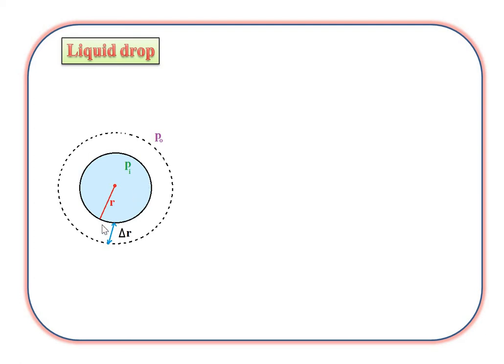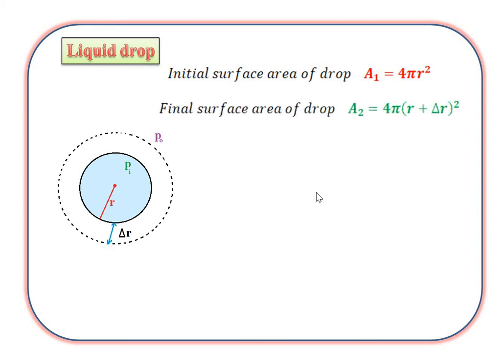So the radius of the drop increases from R to R plus delta R. From this we derive one expression. First we know that it is a sphere. So the initial surface area of the drop, A1, is equal to 4 pi R square. Similarly, the final surface area of the drop, A2, is 4 pi, where R becomes R plus delta R.